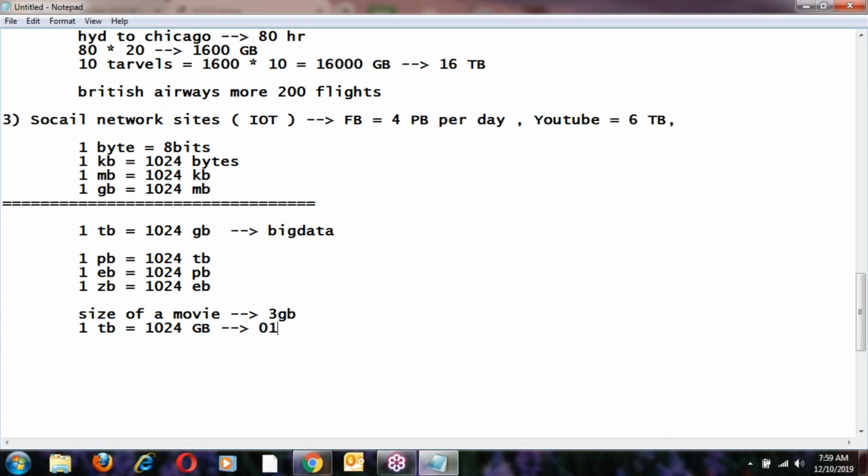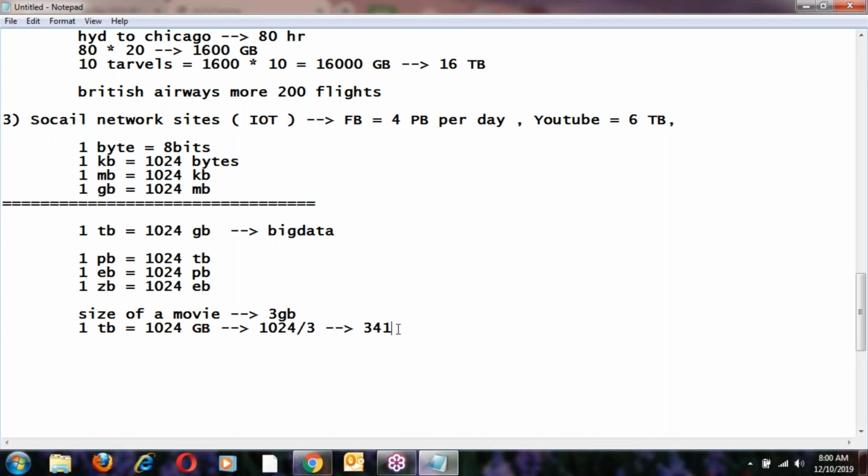This value is almost 300, not 300, around 350, yes, 341. So 1 TB equals 341 movies.